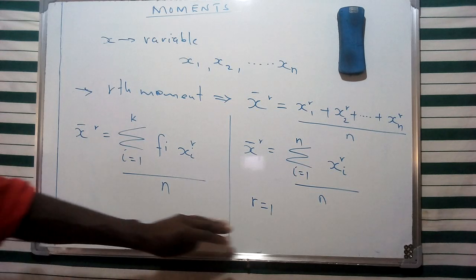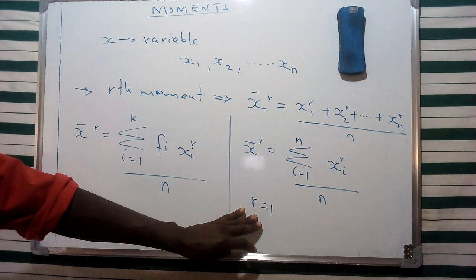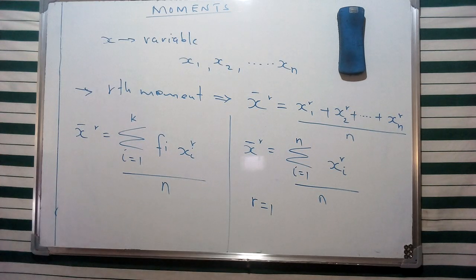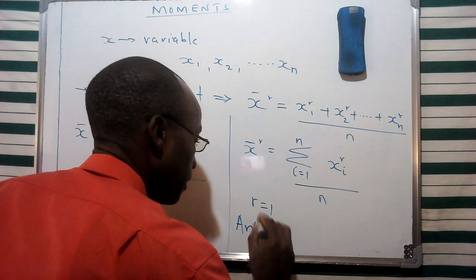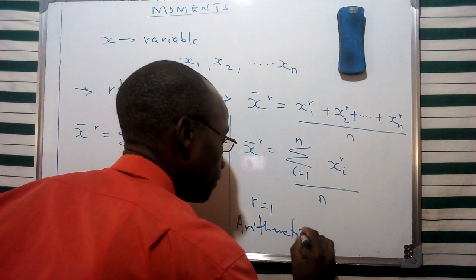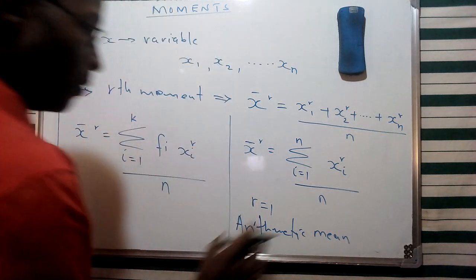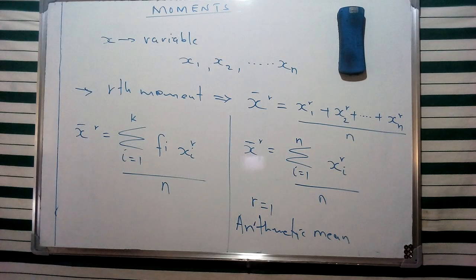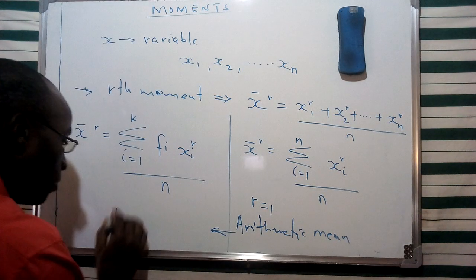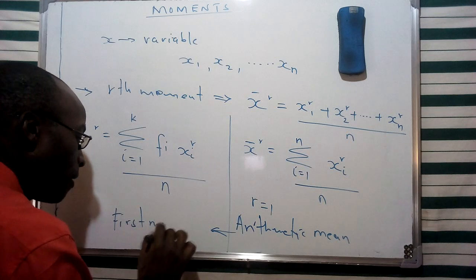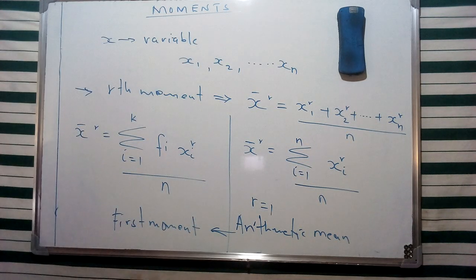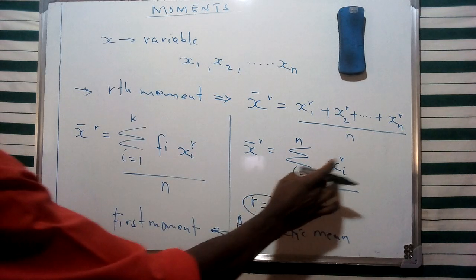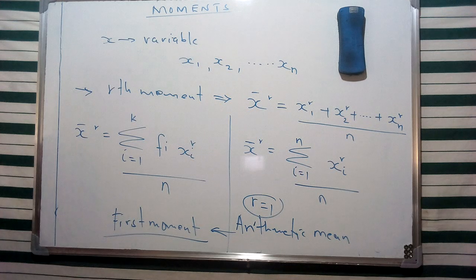So in case r is equivalent to 1, therefore this is going to represent a simple arithmetic mean, as I said. So for the condition of r equivalent to 1 in this formula, it's going to represent an arithmetic mean, and sometimes we are going to refer to this one as the first moment. So from this general formula, we can give a condition of r equivalent to 1, and this is going to represent the arithmetic mean, or what we refer to as the first moment.